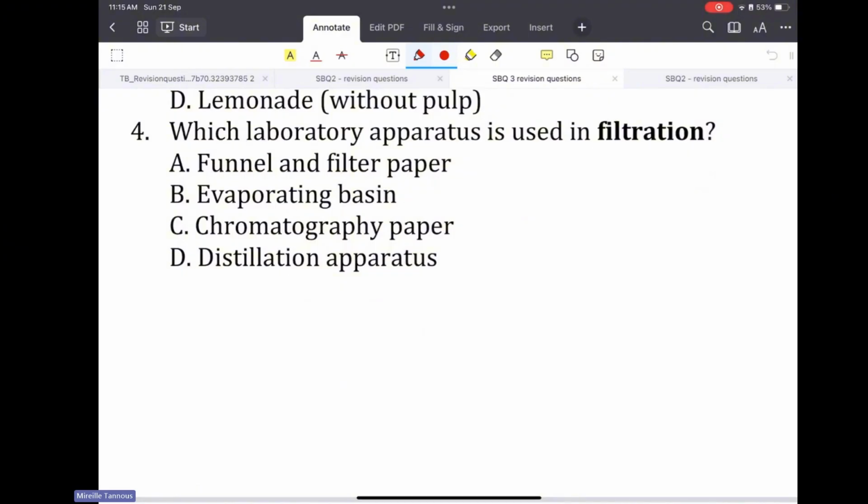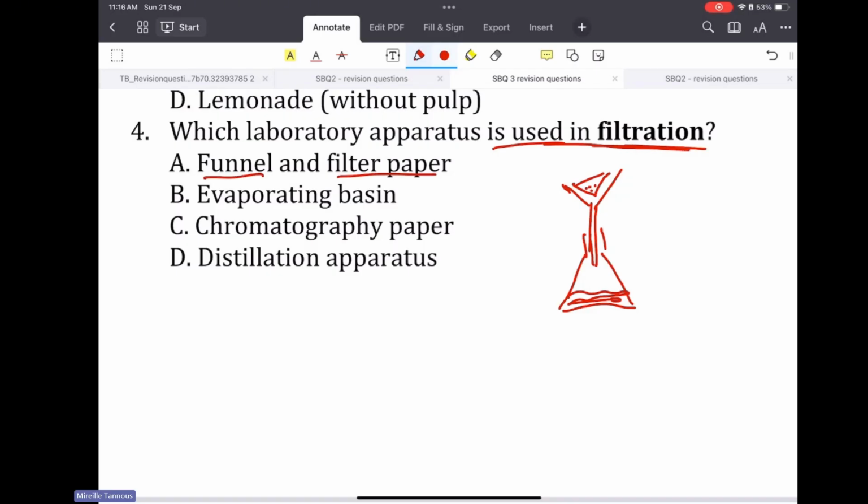So, which laboratory apparatus is used in filtration? If I have a filtration, I need a conical flask, I need a funnel in that conical flask. Inside the funnel, I'll put a filter paper. What is left out in the filter paper is called residue, and the clear substance I receive in the conical flask is called filtrate.